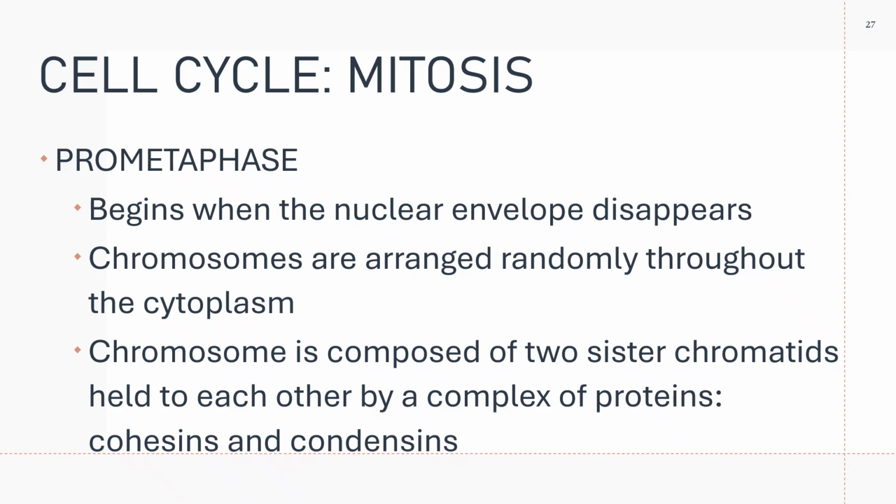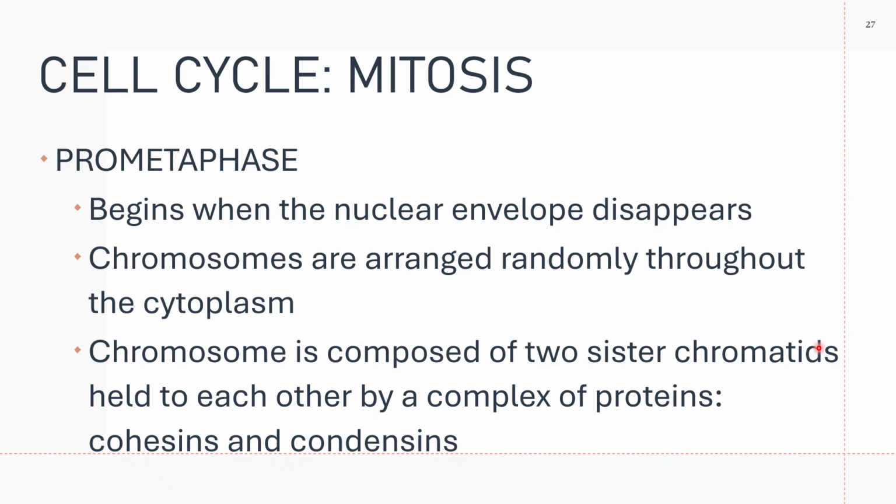And then, of course, your prometaphase. Prometaphase begins when the nuclear envelope disappears. Please note, in prophase, the nuclear envelope disappears.